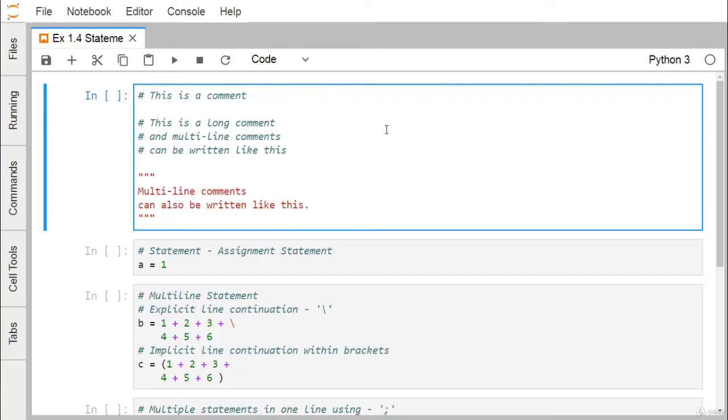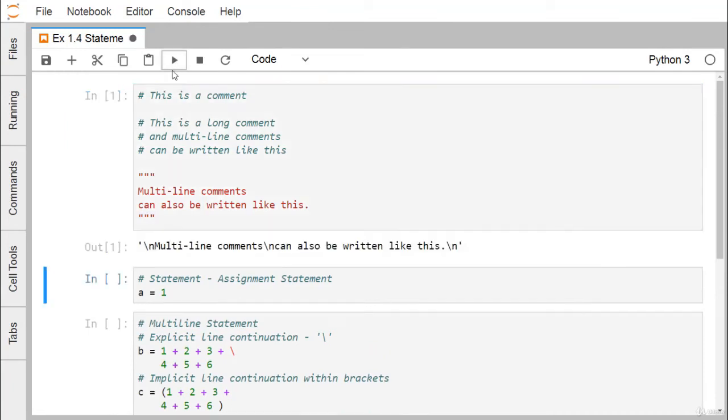For a single line comment, we can use a hash prior to the comment line, and that will make the line a comment. So hash is the marker which indicates that this line is a comment line. So during execution, these lines are not going to get executed. In case of a multi-line comment, we can go for triple double quotes, or you can go for triple single quotes for enclosing the block of text.